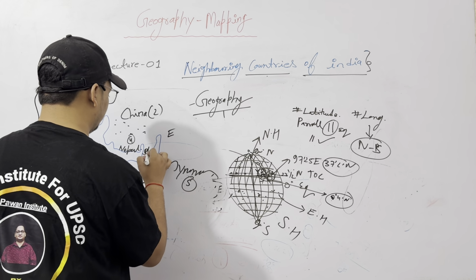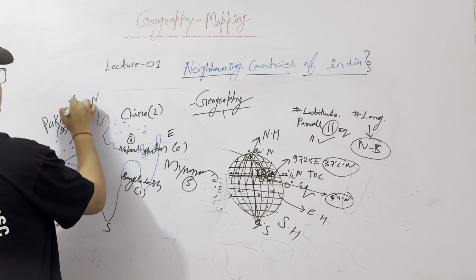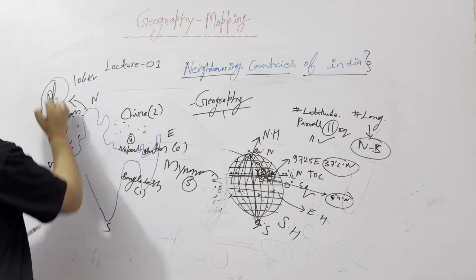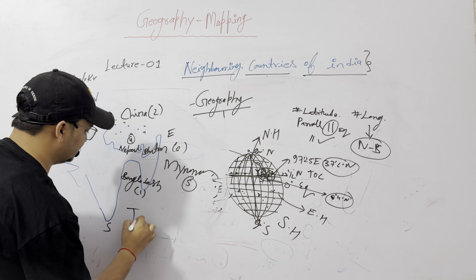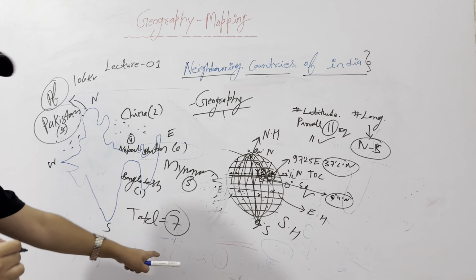Here Bhutan, this is the sixth. Here a small area, 106 kilometers, Afghanistan. So these are the total 7 neighboring countries of India. These are the total 7 countries.